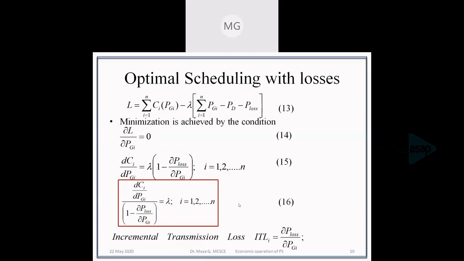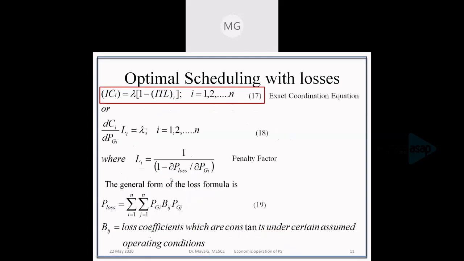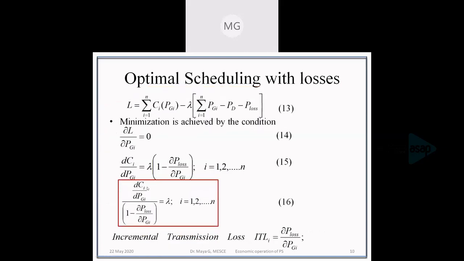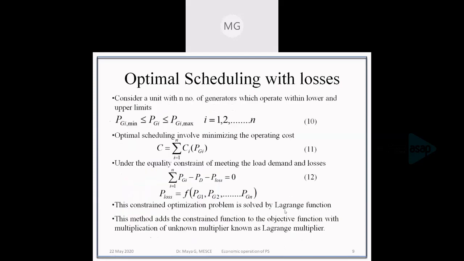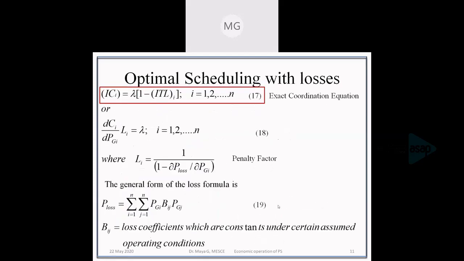So this is the exact coordination equation, which is given by equation 16, or it can be rewritten as equation number 17 as dCi by dPgi, which, as we know, is the incremental fuel cost, or simply the incremental cost, and the denominator is 1 minus incremental transmission loss. So 16 can be rewritten as equation number 17, which is also called the exact coordination equation.